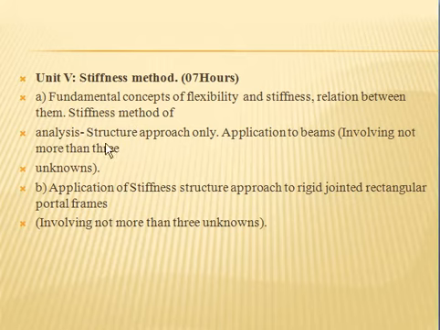Stiffness methods of analysis, structure approach only. We have to first study the stiffness and their application to beams involving not more than 3 elements. Okay, we have to first study the stiffness method and their application towards the analysis of beam. And the part B consists of application of stiffness structure approach to rigid jointed rectangular portal frame. Rigid jointed rectangular portal frames means here we have to go to the frames, and in part A we have to go towards the beams. This is all about unit number 5.